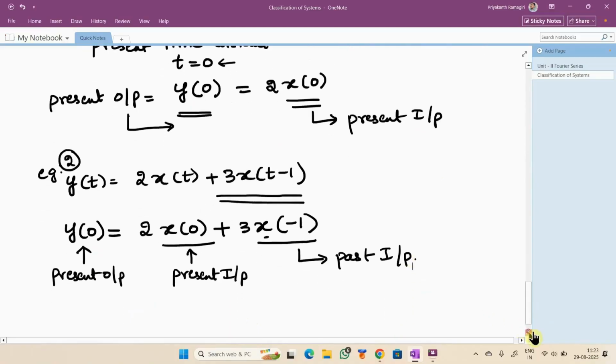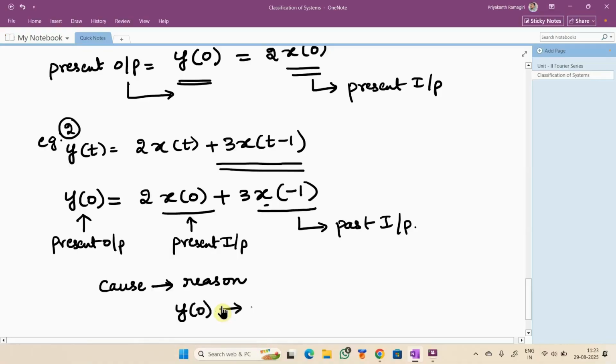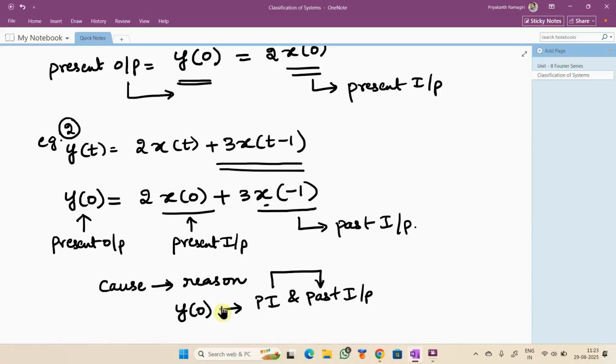So these systems, what do you mean by cause? What is the meaning of cause? Reason. It is a reason, right? So here the present output is because of the present input and the past input. These two are responsible for obtaining this output.